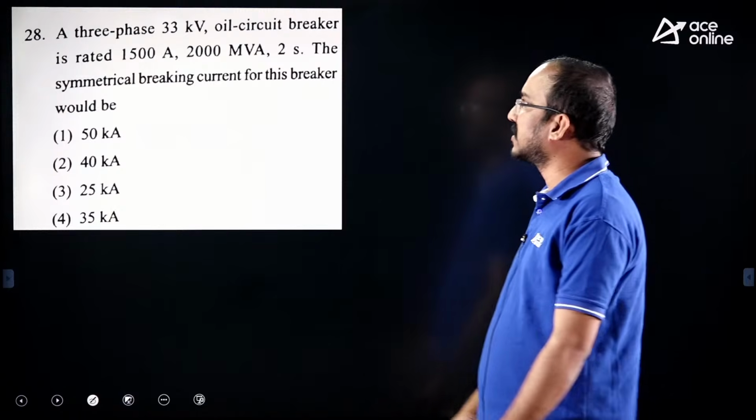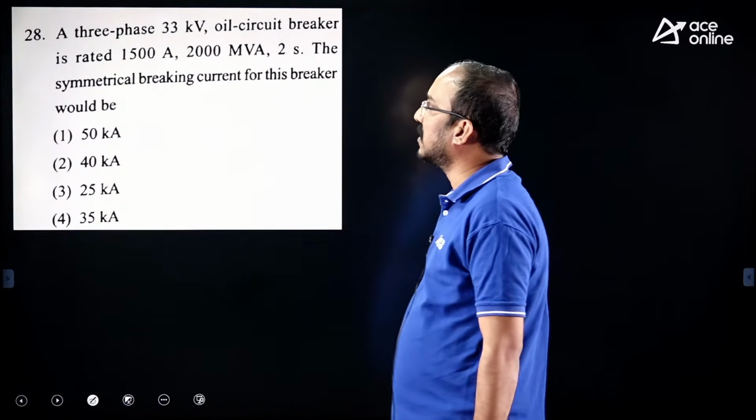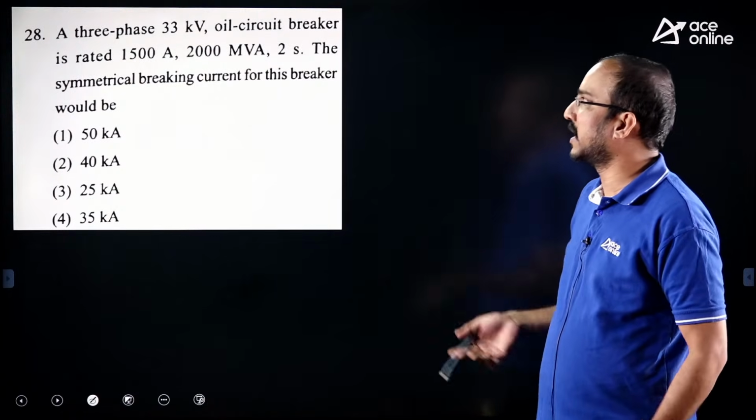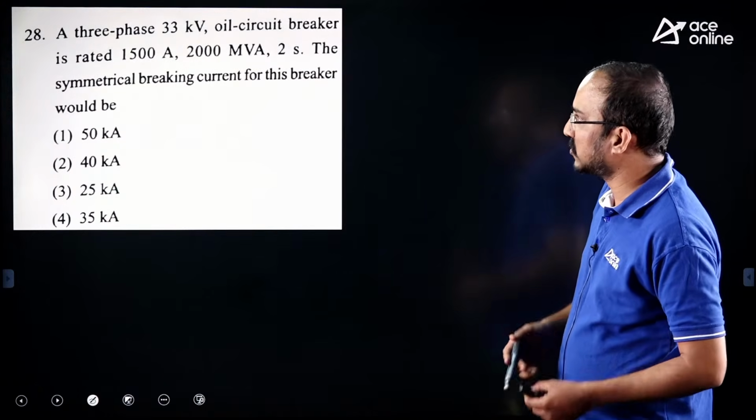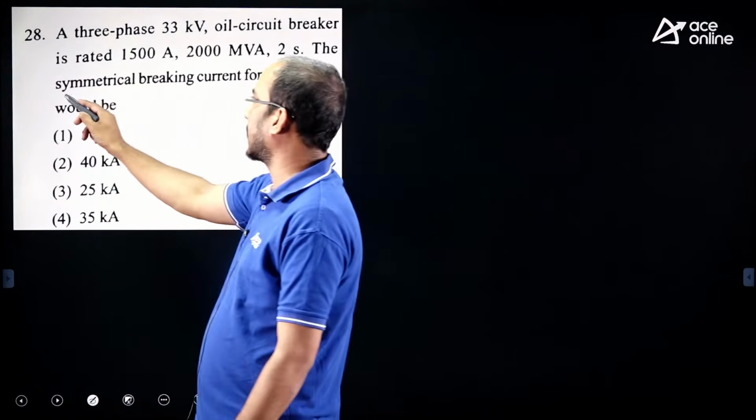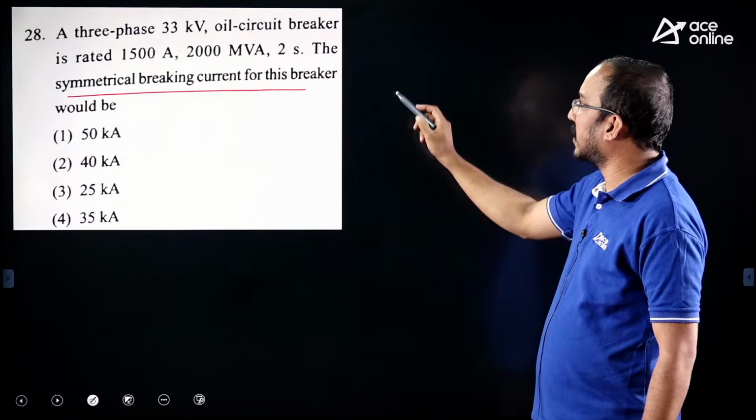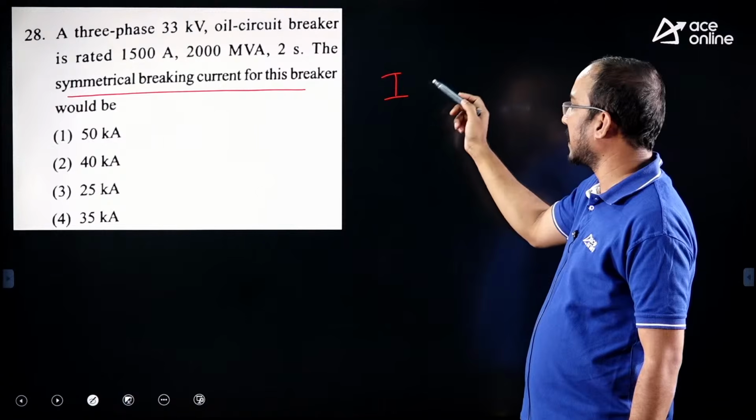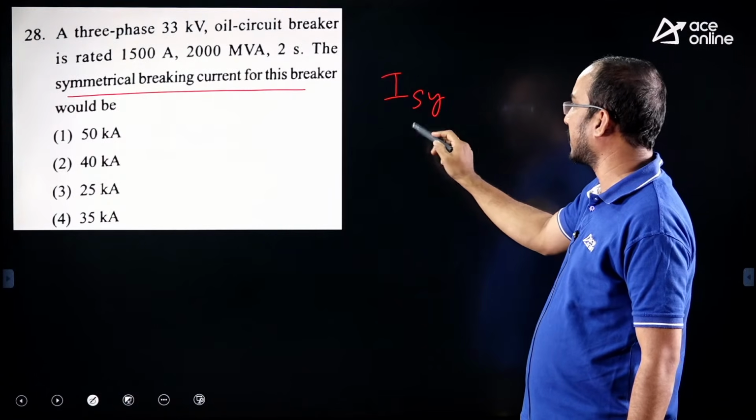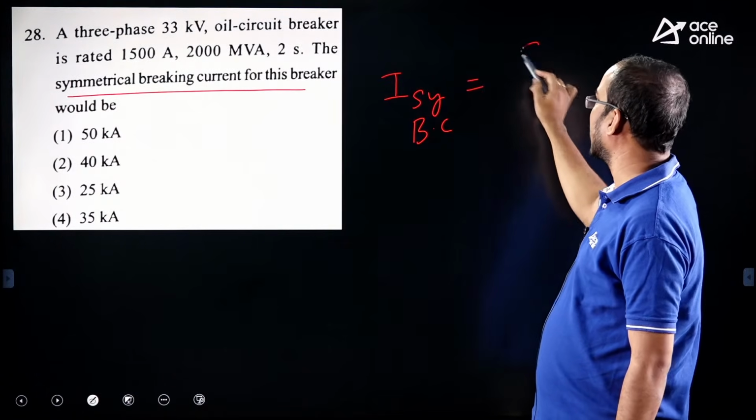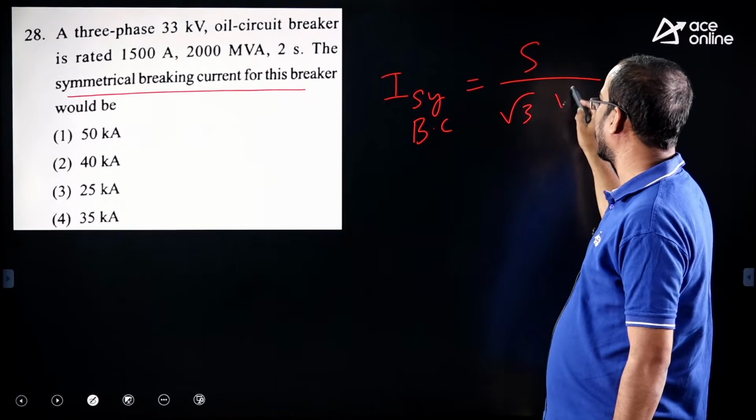Now observe this question. A 3-phase 33 kV oil circuit breaker rated 1500 ampere, 2000 MVA, 2 seconds. What is it asking to calculate? Symmetrical breaking current. That is nothing but the rated current of the breaker itself. So how do we calculate the symmetrical breaking current? It is S by root 3 times VL.